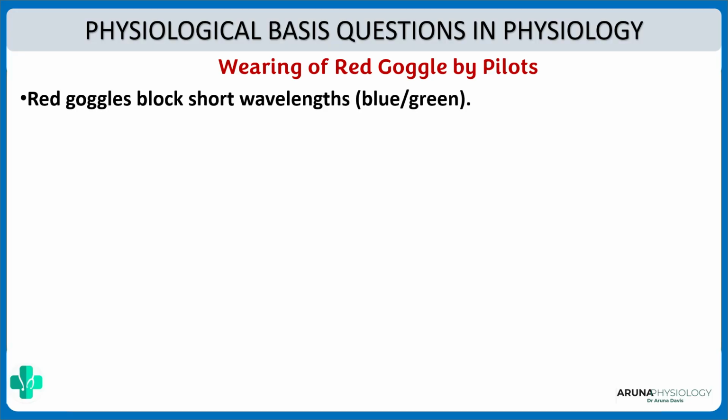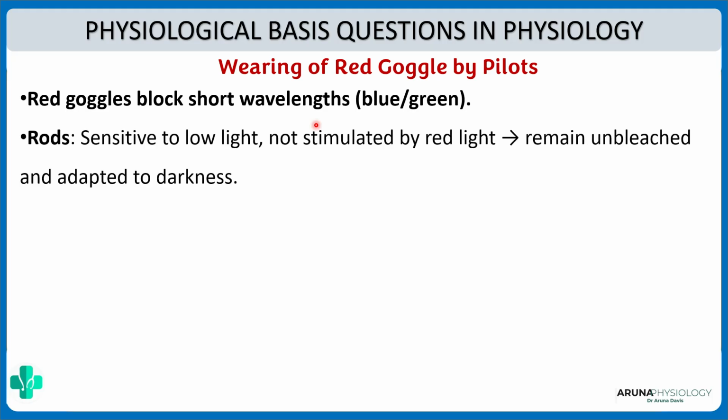But how do red goggles help in decreasing the amount of time for visual adaptation? See, red goggles block short wavelengths. That means they will block the other wavelengths like blue and green. So the rods, they are sensitive to low light. They are not stimulated by the red light. See, only red light is going to come through the red goggles, and this red light will not stimulate the rods. So rods are all ready and they are ready for vision.